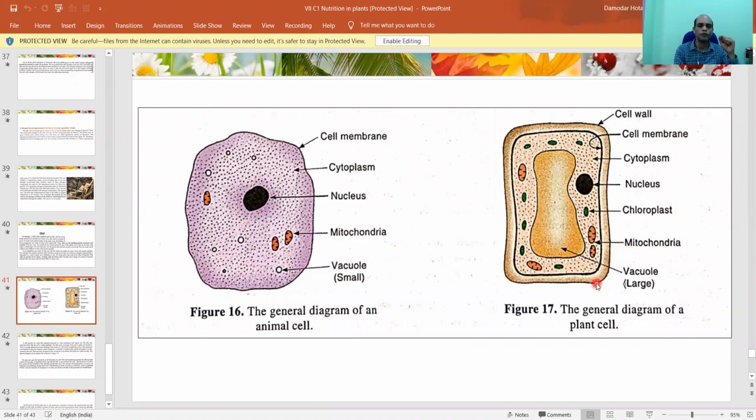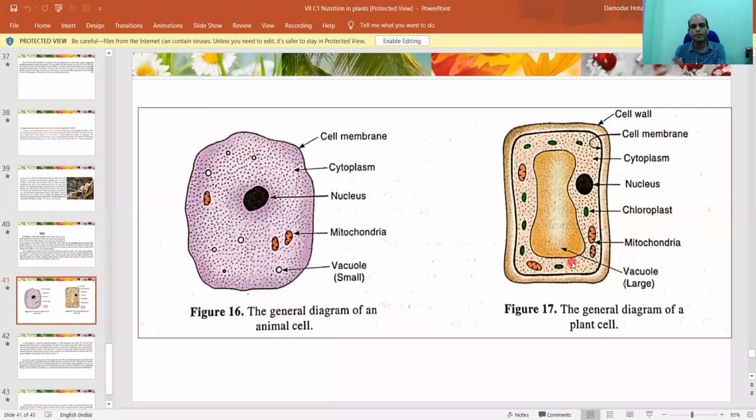Next, the vacuole. What do you mean by vacuole? I've told you, a vacuole is a bubble-like thing. Bubble means, you have seen a balloon, something with air inside it, like that. It is very large in size. You see, here it is very small in size in the animal cell, but in the plant cell it is very, very big in size. Right. So this is the basic difference between the animal cell and the plant cell.